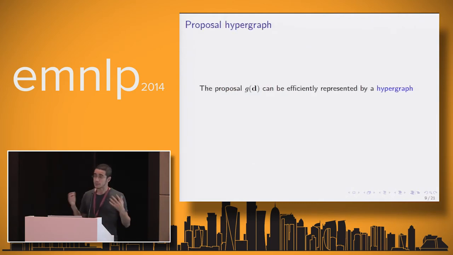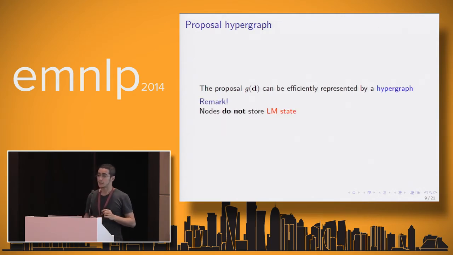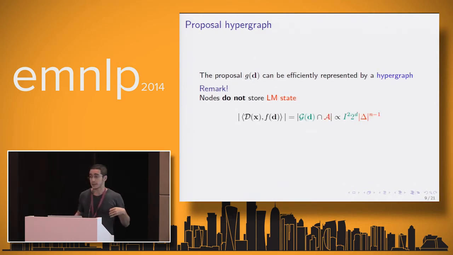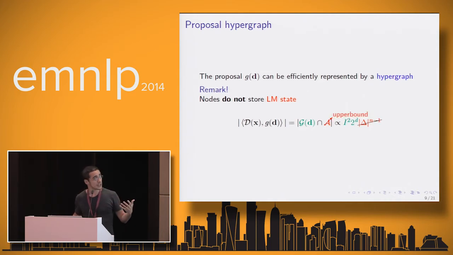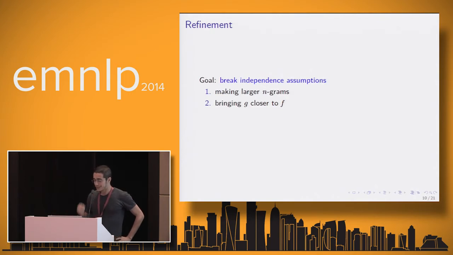And once you have that, then the proposal G is actually a standard hypergraph, one of those that we use in normal cube pruning and beam search. And nothing changed except for one thing. It does not store language model state. So there is no language model information that is preserved, which means that if this was the complexity to represent the actual function, this is the upper bound. We literally cancel the dependency on the order of the language model, the exponential dependency, the part that is very expensive. Well, that can't be done for free.